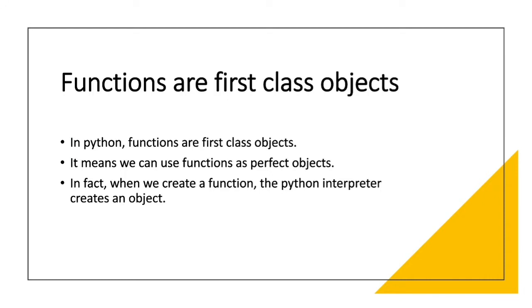But first of all, we need to understand that everything in Python, whether it is a list, a tuple, or a string, is an object, right? So in Python, functions are also treated as objects. It means that we can use functions as perfect objects. Whatever is the property of an object will be applied to your functions also. In fact, when we create a function, the Python interpreter itself creates an object, right?